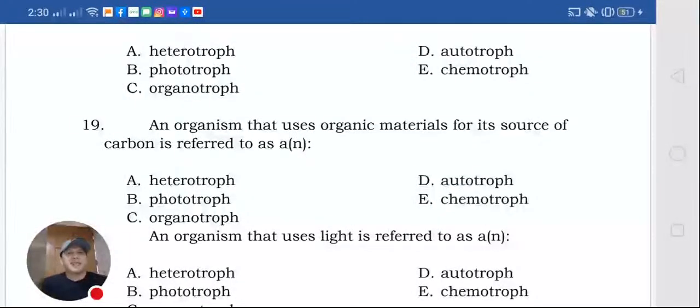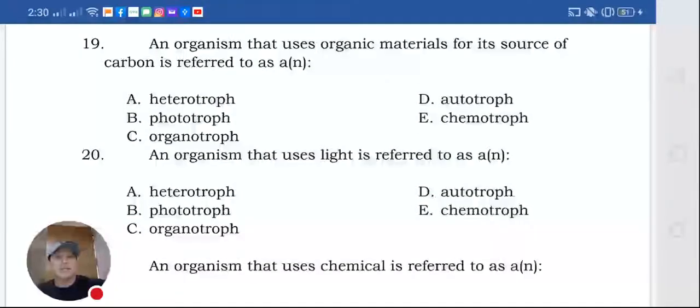An organism, sorry. Okay, so an organism that uses organic materials for its source of carbon, the carbon is referred to as organotrophs. Okay, so there you go. The answer there is letter A, which is heterotrophs. That is number